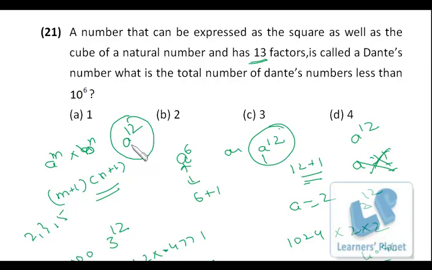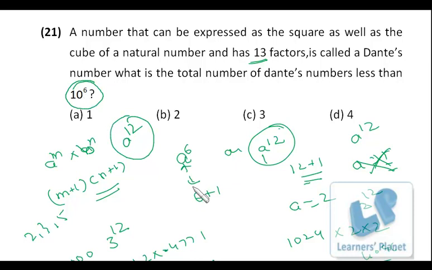Now we have to find the possible values of a, such that a raised to 12 is less than 10 raised to 6. So we got 2 raised to 12 and 3 raised to 12. Both of them are less than 10 raised to power 6. So two values are possible.